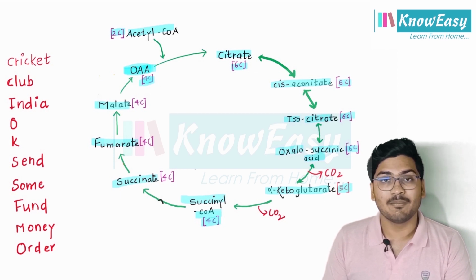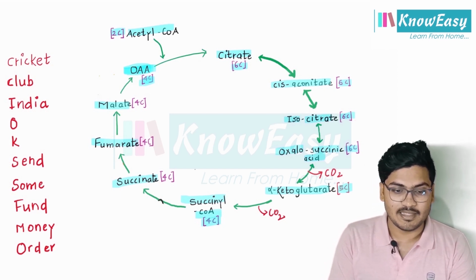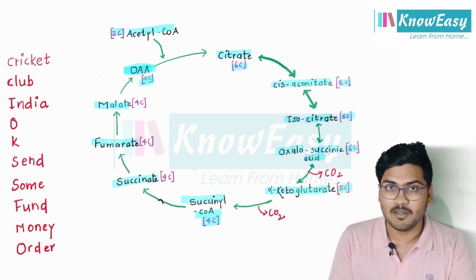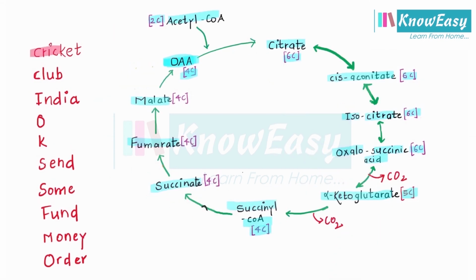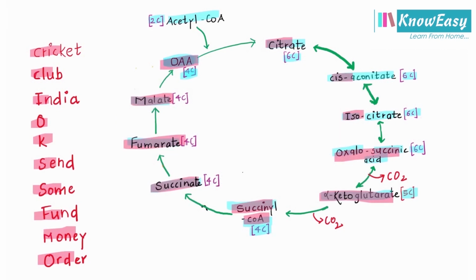There is one very simple trick to remember the tricarboxylic acid cycle, and the trick is Cricket Club of India, OK, send some fund by money order. Cricket stands for citrate, club stands for cis-aconitate, India stands for isocitrate, O stands for oxalosuccinic acid, K stands for alpha ketoglutarate, SEND stands for succinyl-CoA, SUM stands for succinate, fund stands for fumarate, money stands for malate, and order stands for oxaloacetic acid. So in this way you can easily remember this particular cycle.